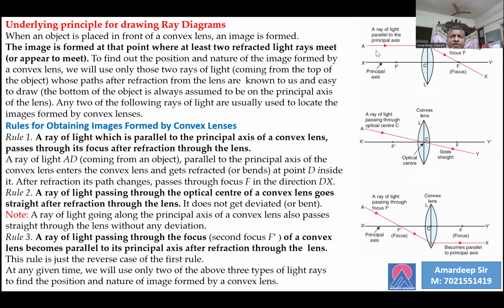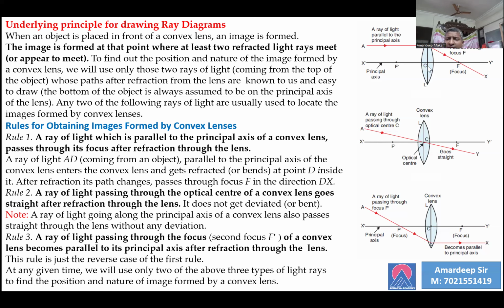Like case 1, this is a ray of light which is parallel to the principal axis. Case 2, this is a light ray which is oblique and directly incident on the center of the lens, the optical center. And case 3 is again an oblique ray which is passing through the focus and incident on the lens. So three different cases.